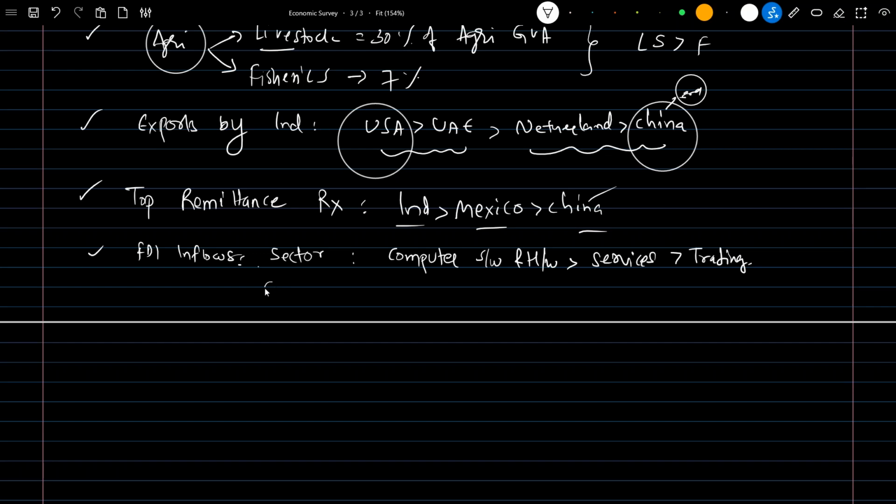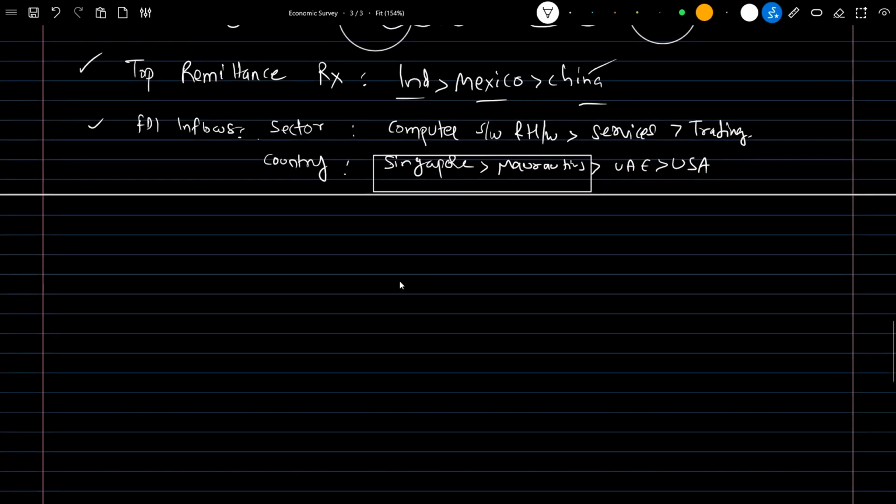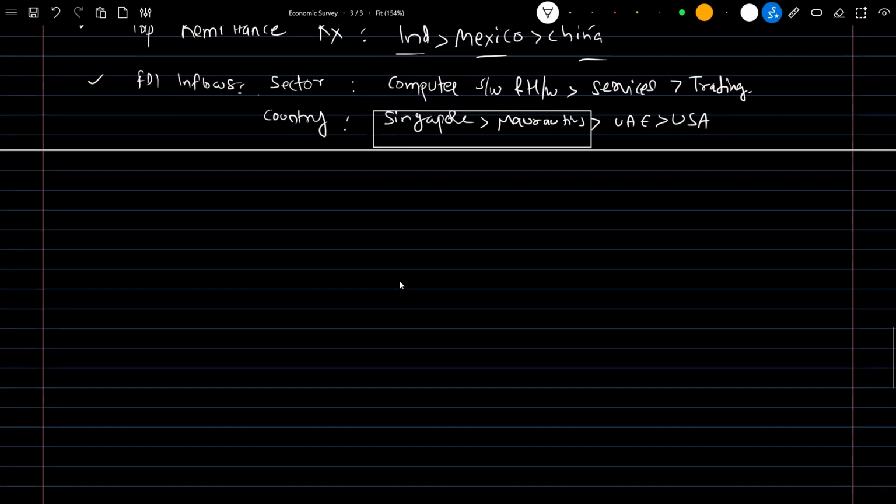Similarly, with respect to country, we receive the most FDI from Singapore, then Mauritius, UAE and USA. The major confusion is between Mauritius and Singapore. Be careful: Singapore has more FDI inflow to India.